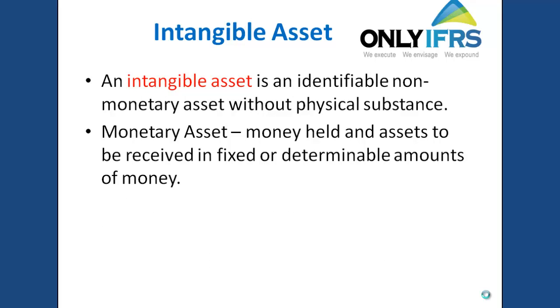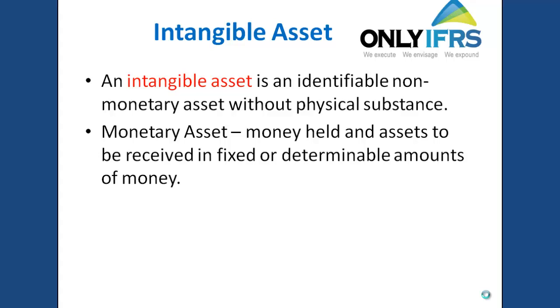What is an intangible asset? If I say an intangible asset, that means it is an asset. An intangible asset is an identifiable non-monetary asset without physical substance. So, the standard mentions that an intangible asset is an identifiable non-monetary asset without physical substance. If you break down this definition, an intangible asset should be identifiable, it is a non-monetary asset, and it does not have any physical substance.